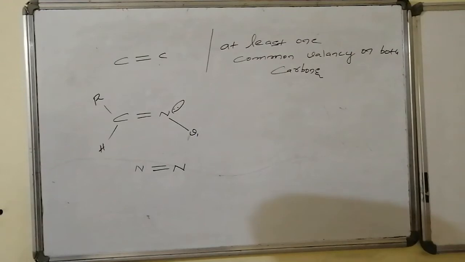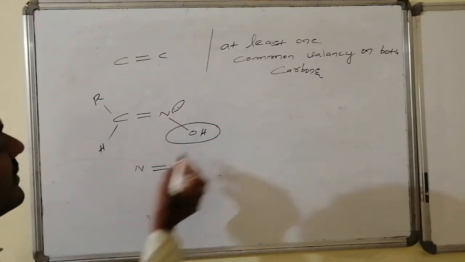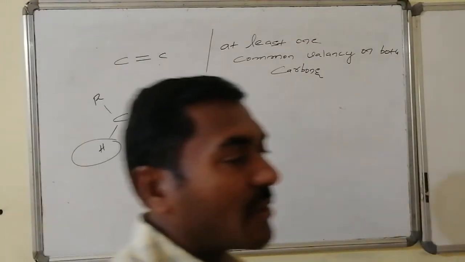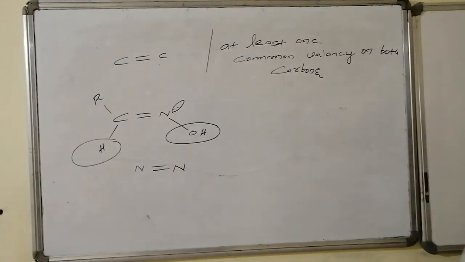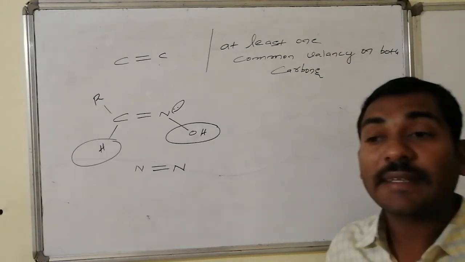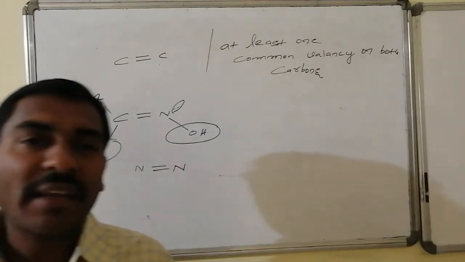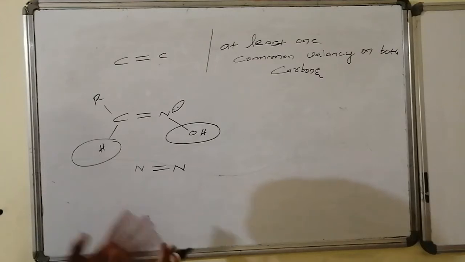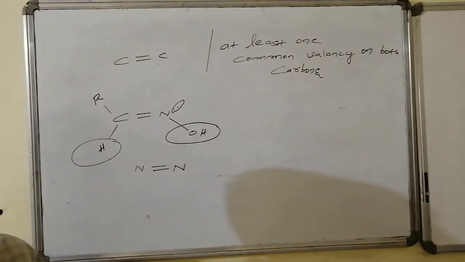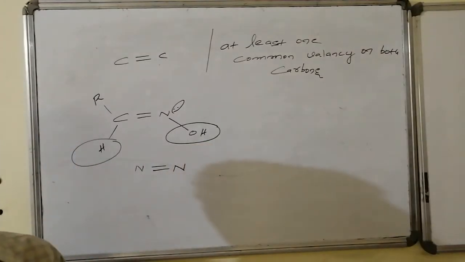in which, if these groups are present, the group present on the hydroxylamine is OH. This OH is a common feature. Similarly, from aldehydes of the carbonyl compounds, H is the common group present on the system. If the same H and OH are present towards the same side, then it is known as syn, whereas if they are present on opposite sides, it is known as anti. This is a restricted case; we can't apply this for many things, though isomerism is possible. And here syn aldoximes as well as anti-aldoximes are possible.